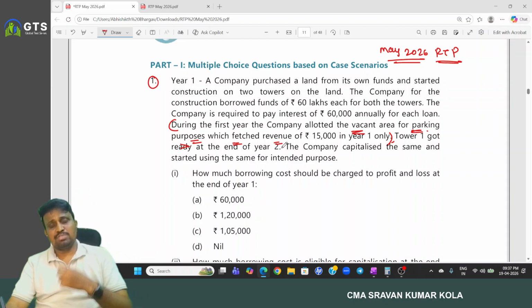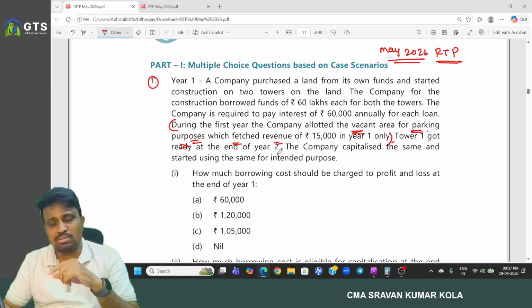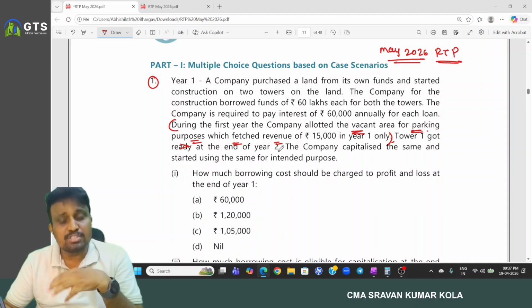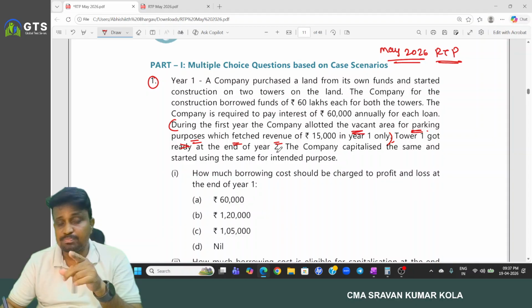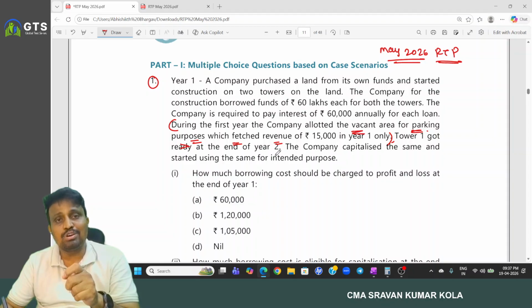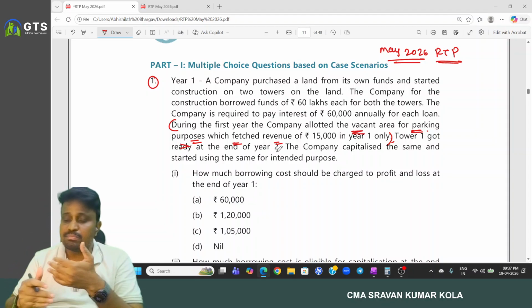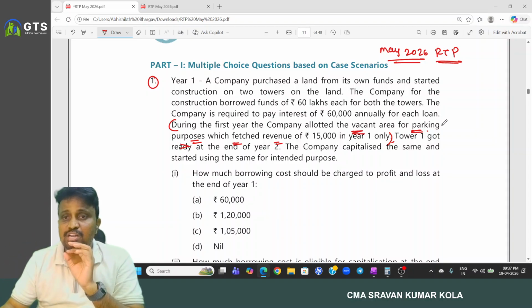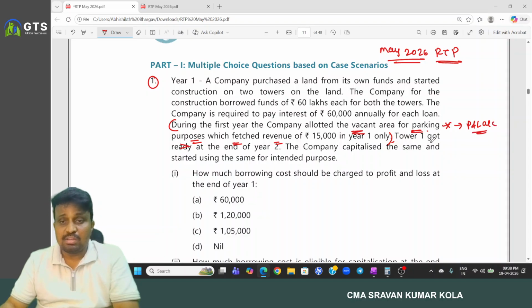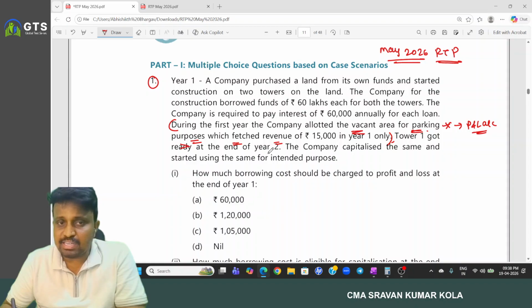So shall we reduce it from borrowing cost or not? If any temporary income is received out of the temporary investment of the specific borrowing, then we can reduce it from borrowing cost. But here, the parking income received is not out of the investment; it is made out of the renting of the vacant land. So this is not relating to the borrowing of the funds, and this is transferred to the profit and loss account only.